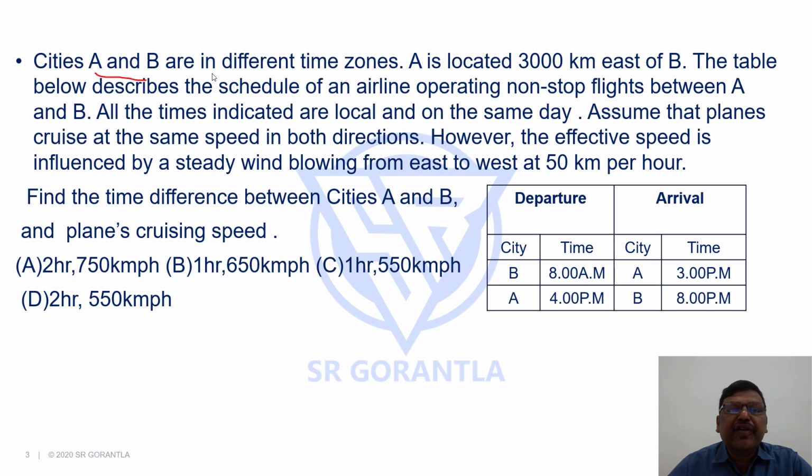Cities A and B are in different time zones, fine. A is located 3000 kilometers east of B. If B is here, A is 3000 kilometers east. The table gives the schedule of an airline operating non-stop flights between A and B. We'll come back to this table later. But what is important is all the times indicated are local and on the same day.